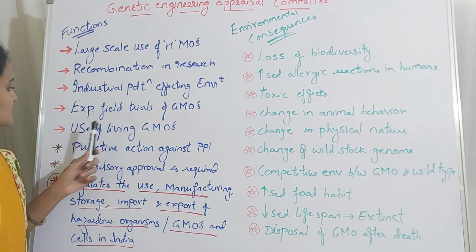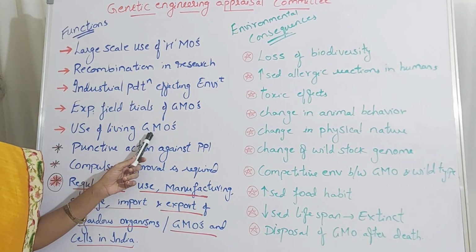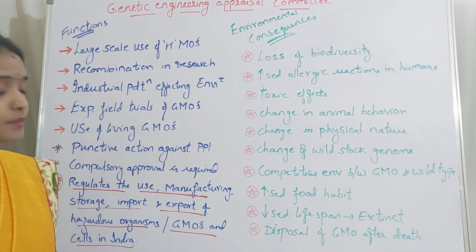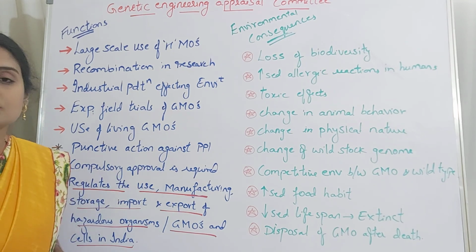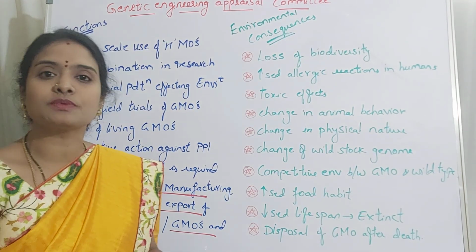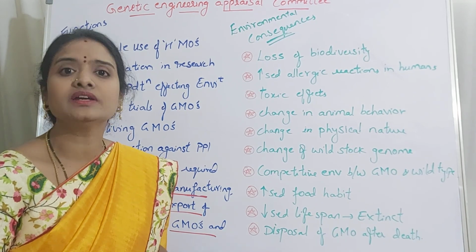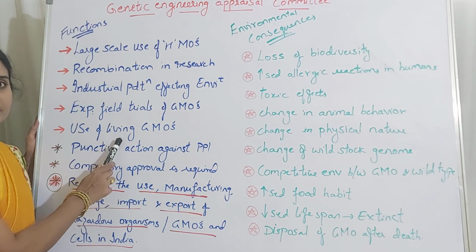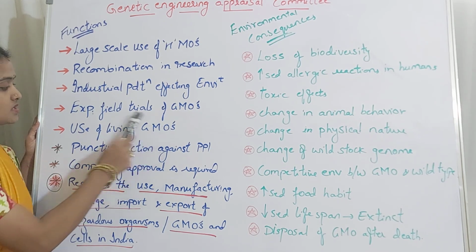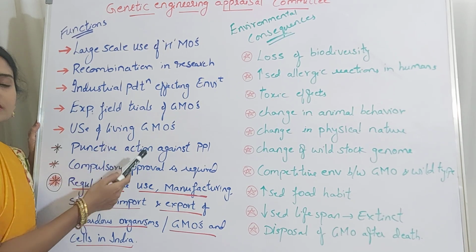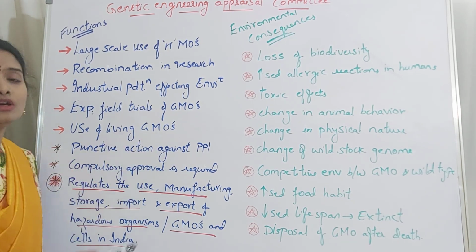Then the next one is the use of living GMOs. The genetically modified organisms which are produced may be used as edible vaccines, or the live organisms may be used in the pharmaceutical industries also. Here they will check the safety of that medicine or of that living organism which is consumed in the form of drugs or vaccines.